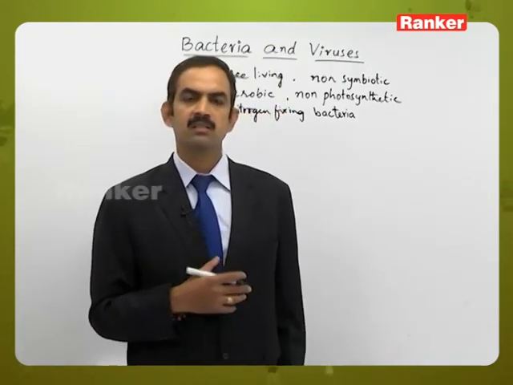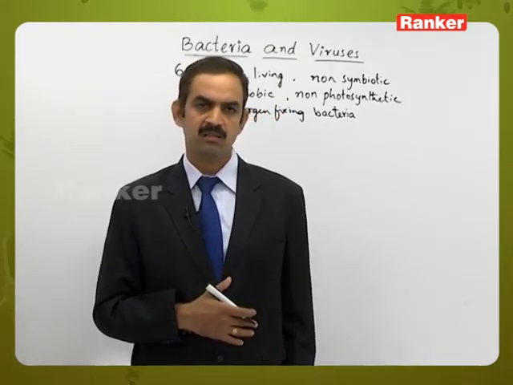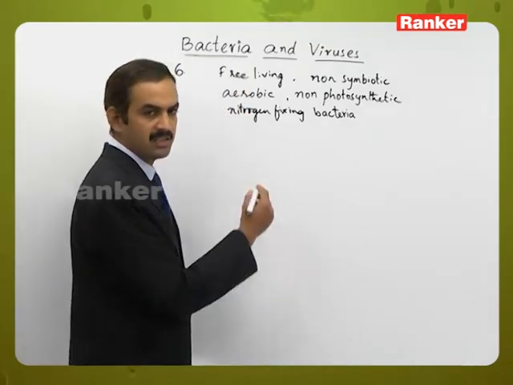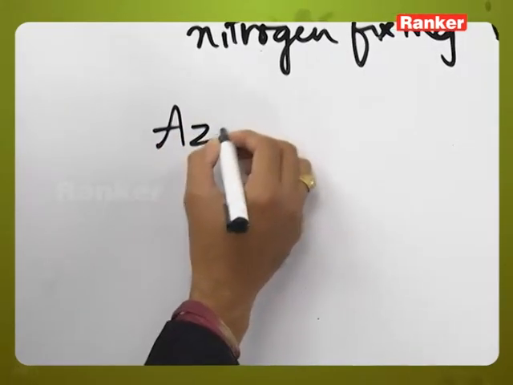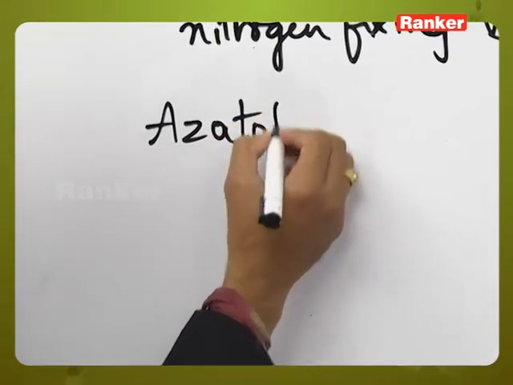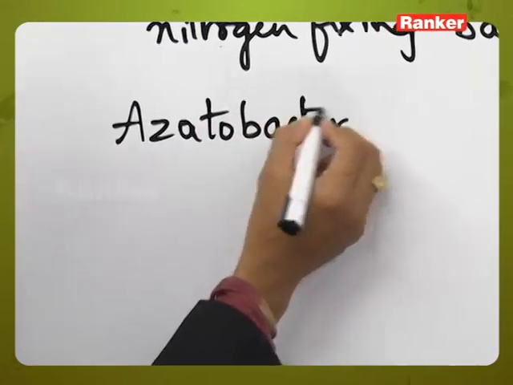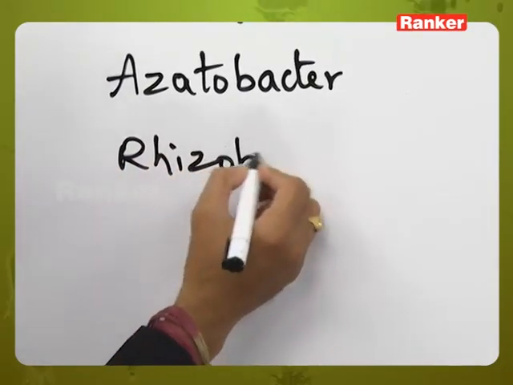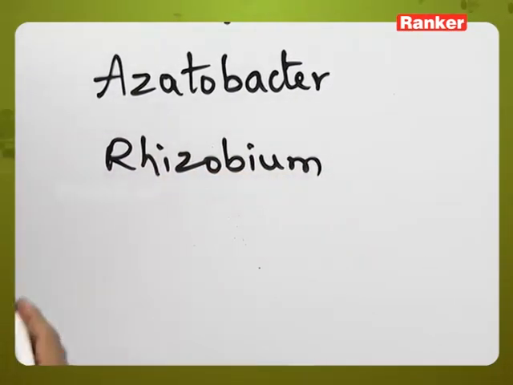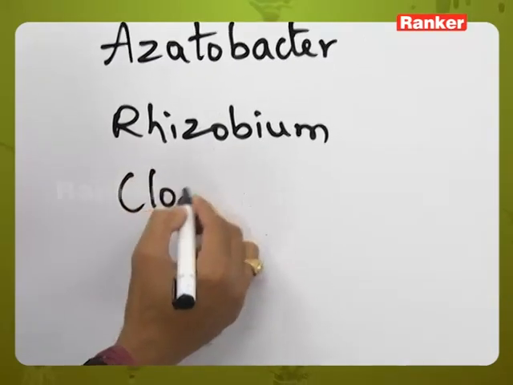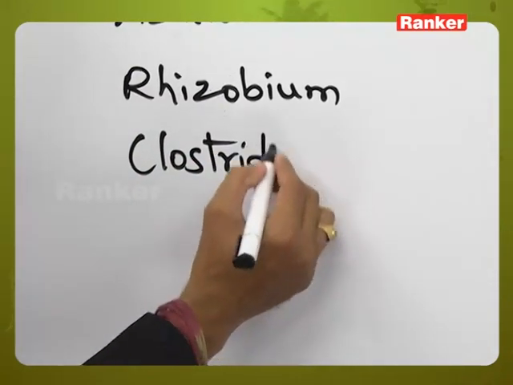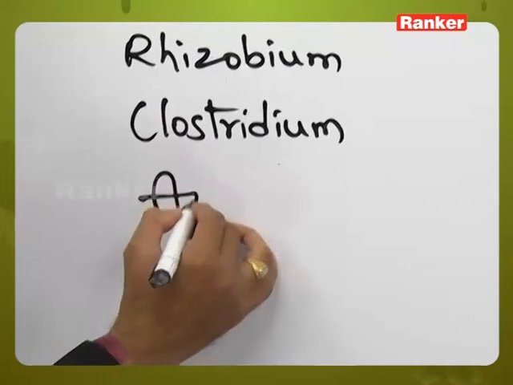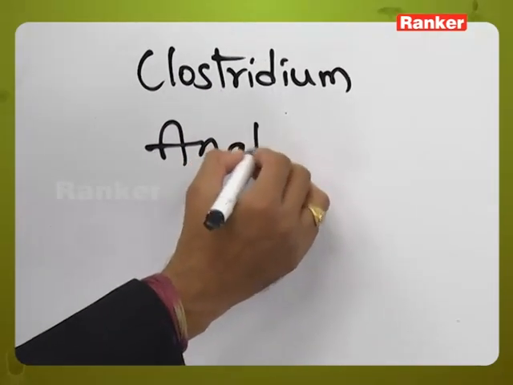So this capacity is there with only the bacteria and the cyanobacteria. Let us take the examples like Azotobacter that have been given in the options, and the second option is Rhizobium, the third option is Clostridium, and the last one is Anabaena.